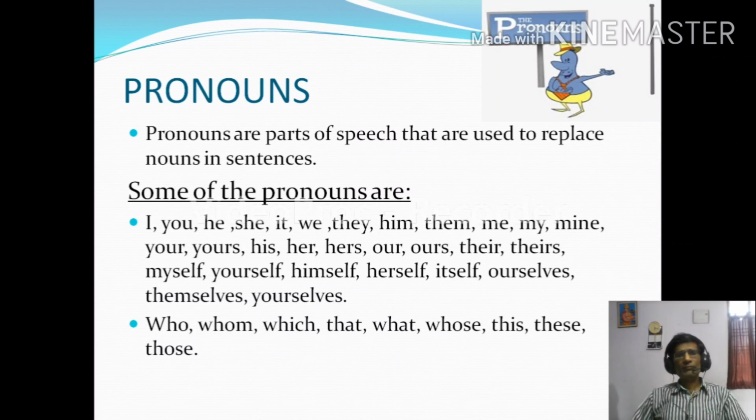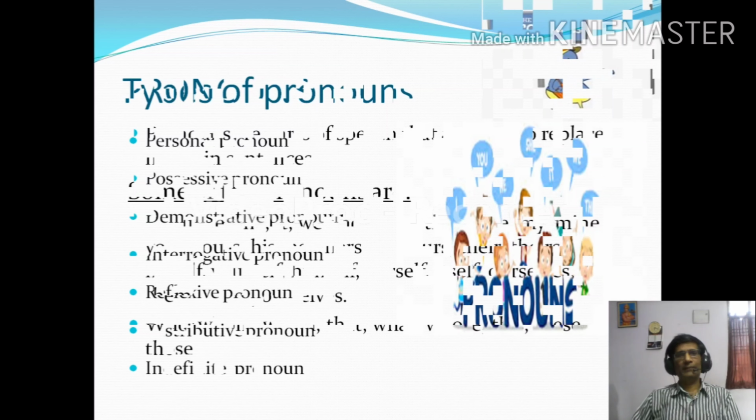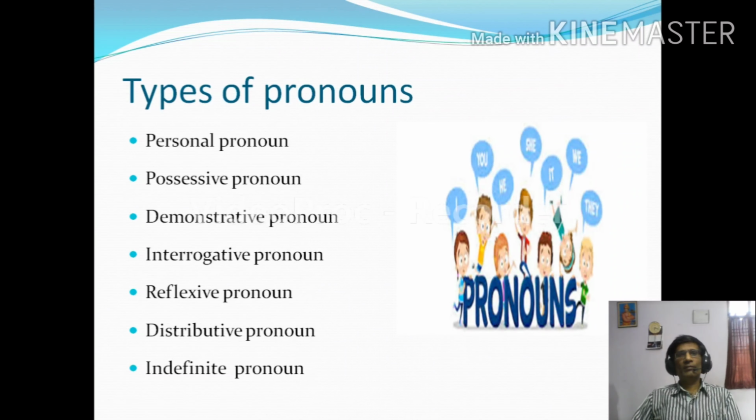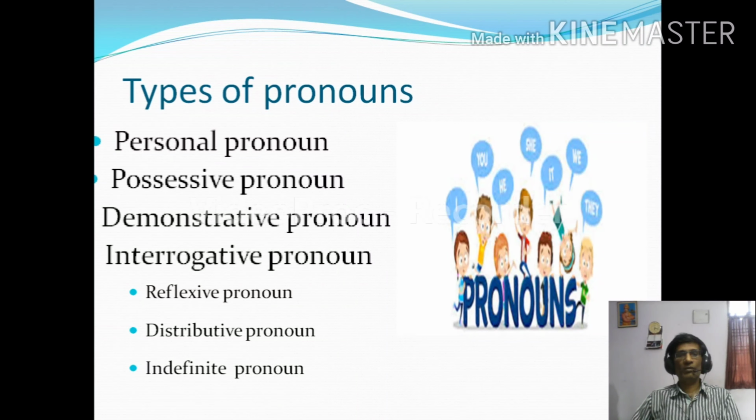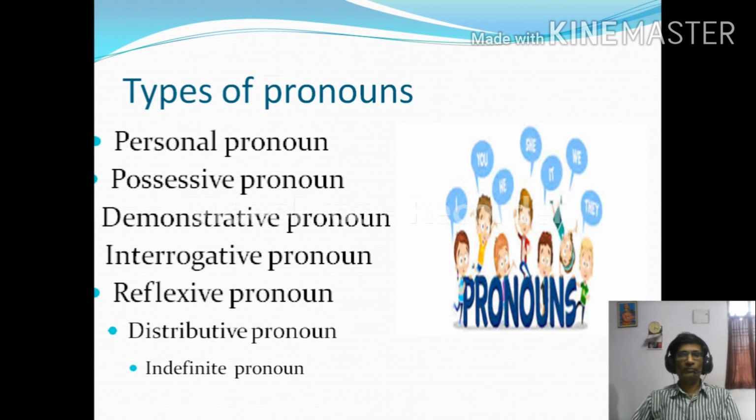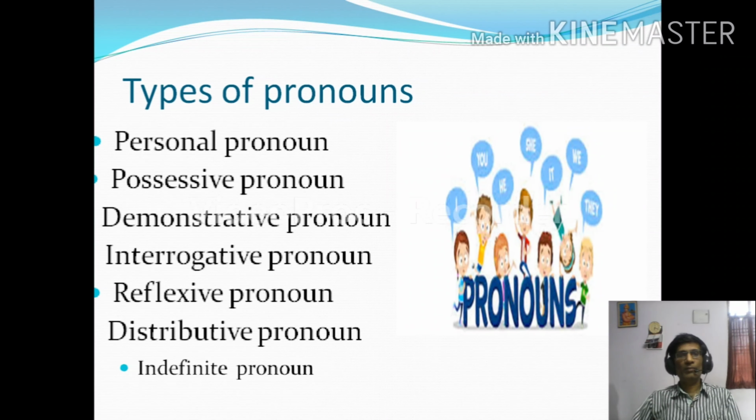In this list I have included all the kinds of pronouns: reflexive pronouns, personal pronouns, distributive pronouns, demonstrative pronouns. So let us see the types of pronouns. Move to the next slide. Types of pronouns: 1. Personal pronoun. 2. Possessive pronoun. 3. Demonstrative pronoun. 4. Interrogative pronoun. 5. Reflexive pronoun. 6. Distributive pronoun. 7. Indefinite pronoun.